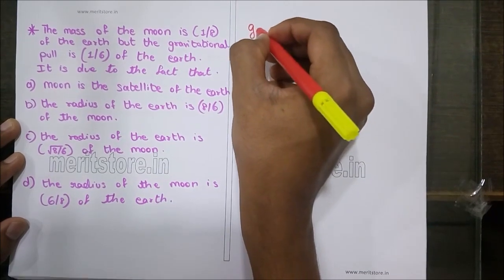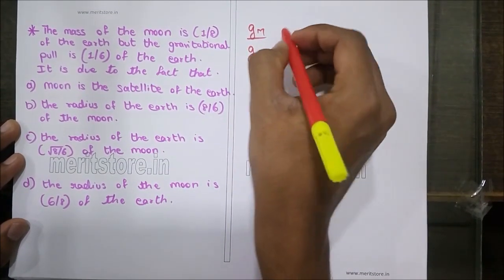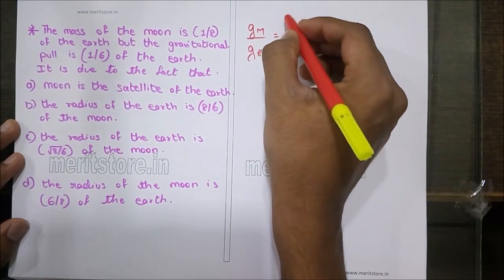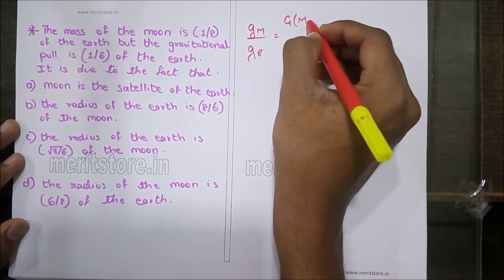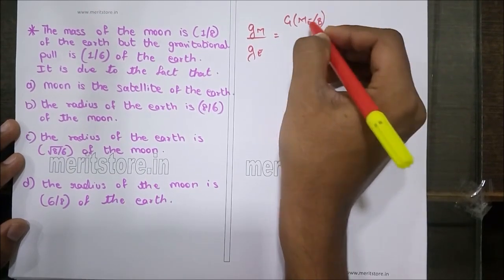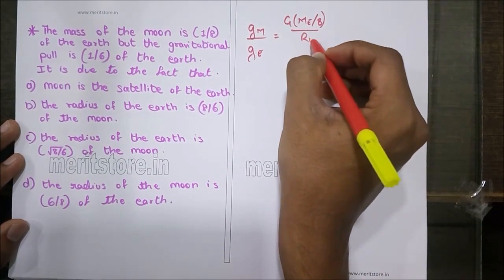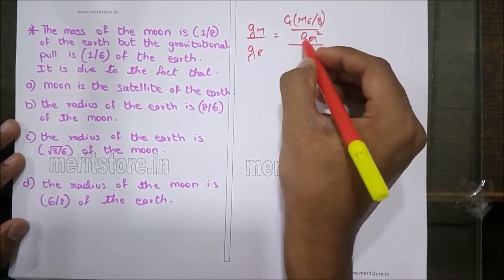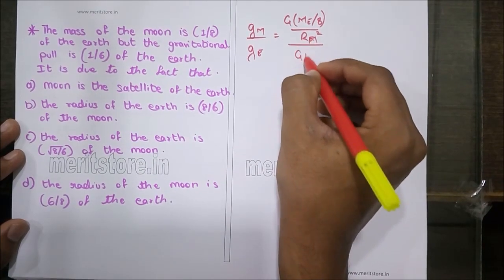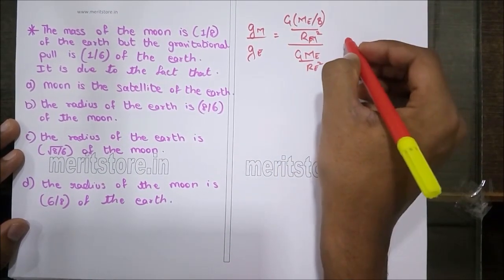Now the ratio of acceleration due to gravity on the moon to that on the earth can be written as G Me by 8, since the mass of the moon is 1/8, and the radius of the moon squared, upon G Me upon Re squared.